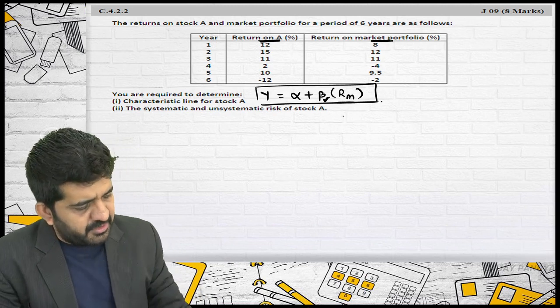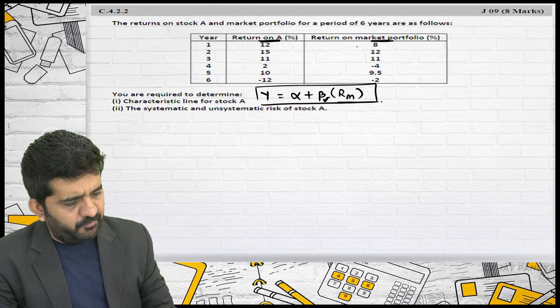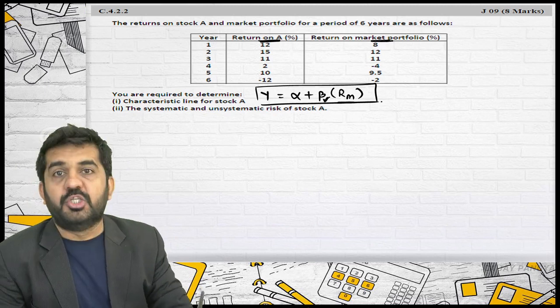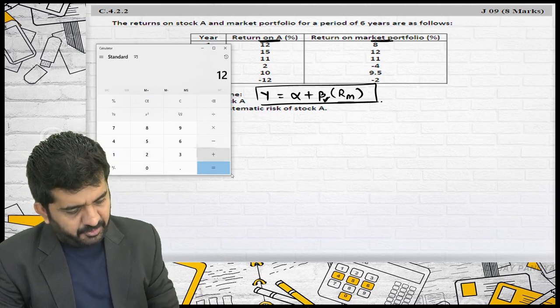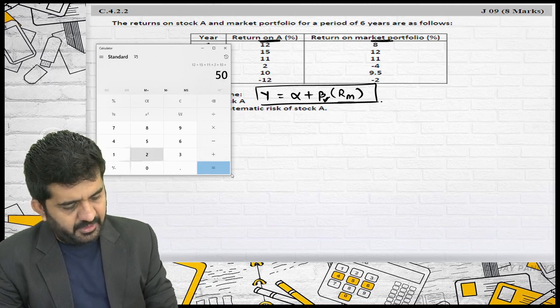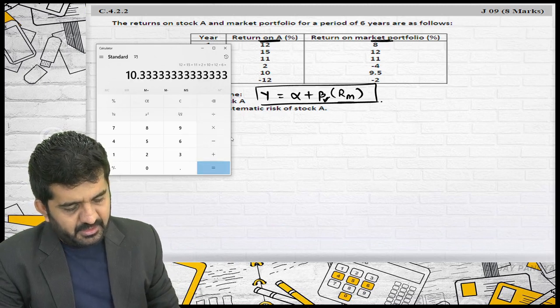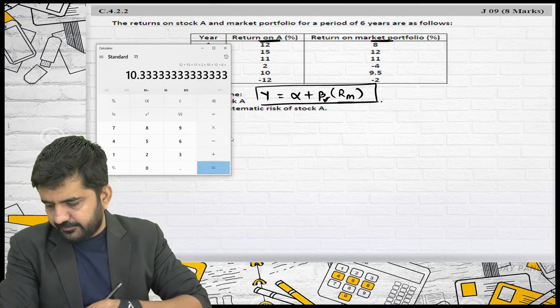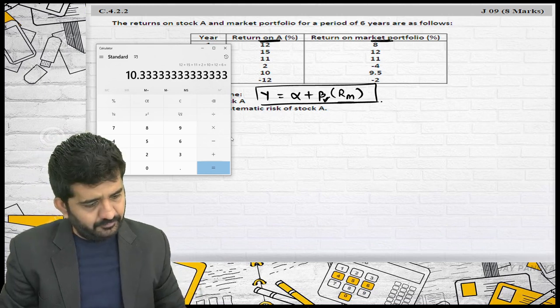First, let me find the average return of both securities. No probability is given, so I can find a simple average: 12 plus 15 plus 11 plus 2 plus 10 plus 12, divided by 6. It is 10.33. Sir, 12 is minus, not plus.